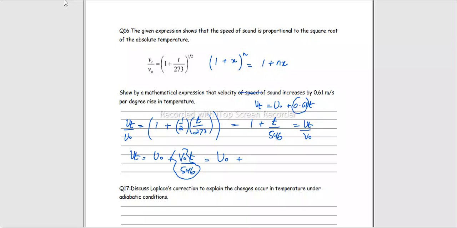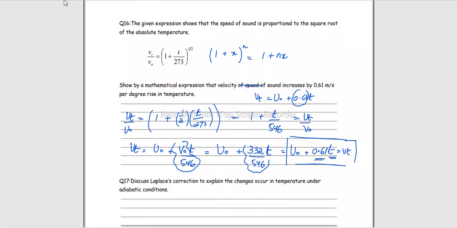So we'll just replace this V naught with 332, this 546 and this t as it is. Let's just simplify them. V naught plus, it is 0.608, which becomes 0.61, and this t as it is. See, with every 1 degree centigrade increase in temperature, speed increases by 0.61 meters per second.